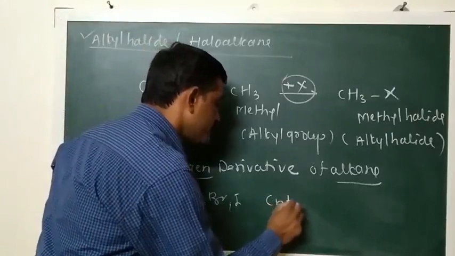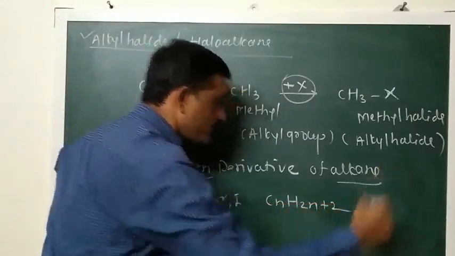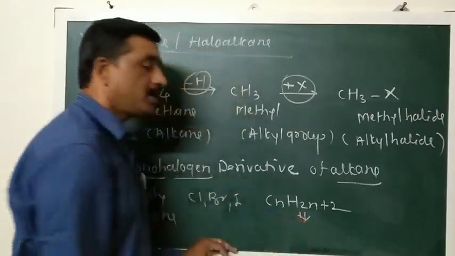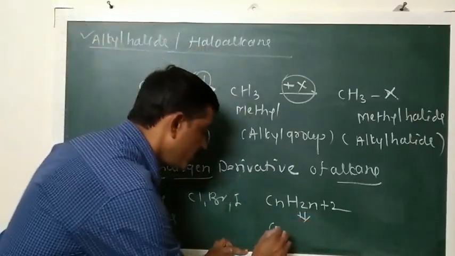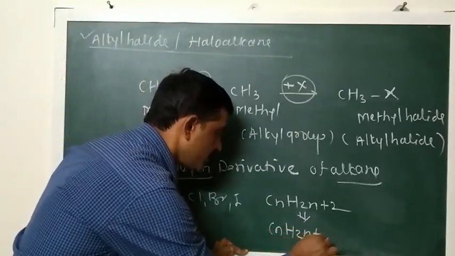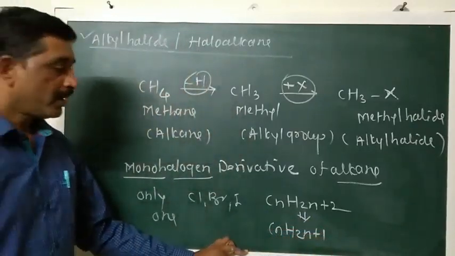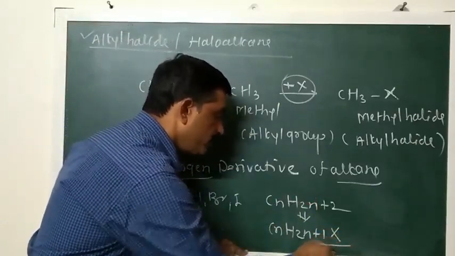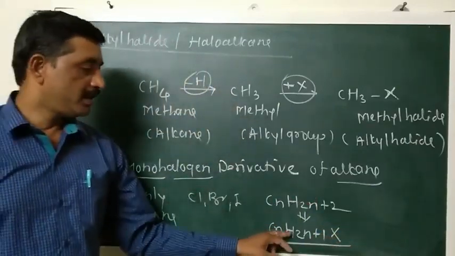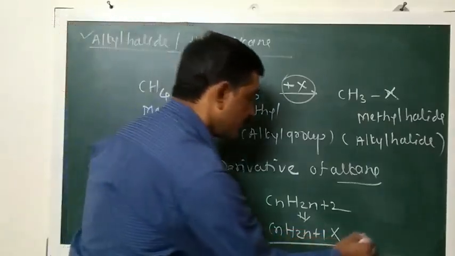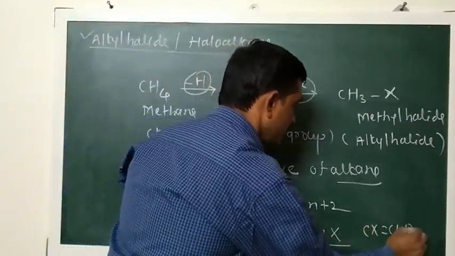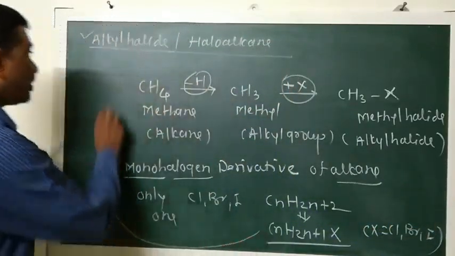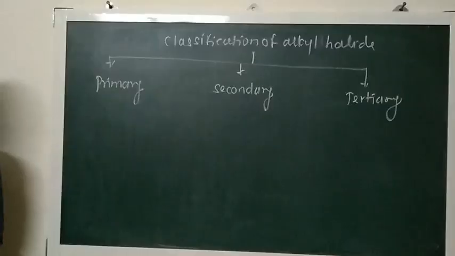Alkanes are generally represented by CnH2n+2. When you remove one hydrogen atom, we get the alkyl group, which is represented as CnH2n+1. And when one halogen atom is added, we get the new formula CnH2n+1X, where X is chlorine, bromine or iodine. So this is the general formula of alkyl halides.